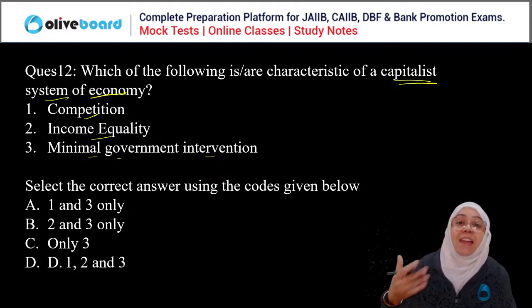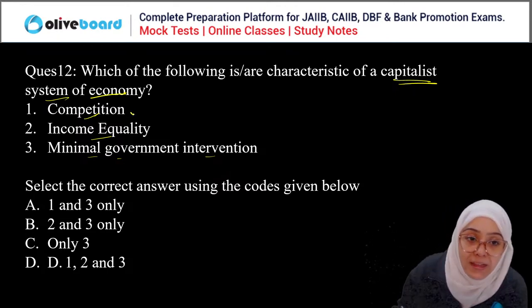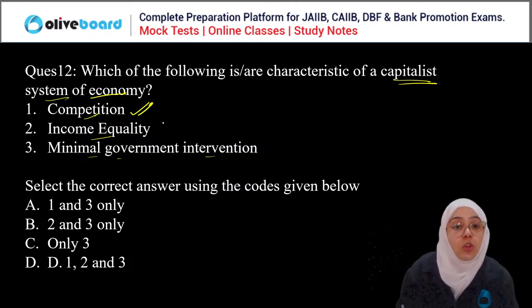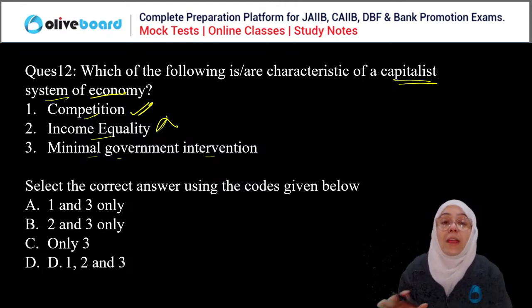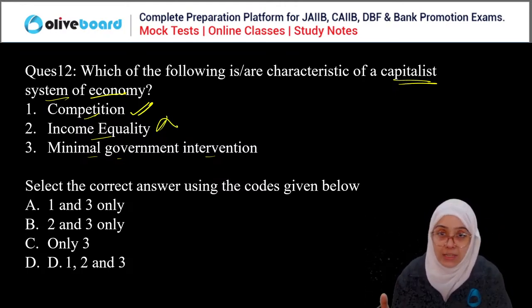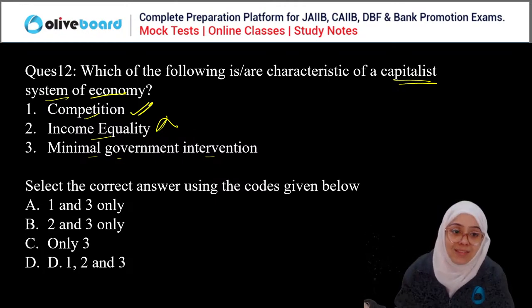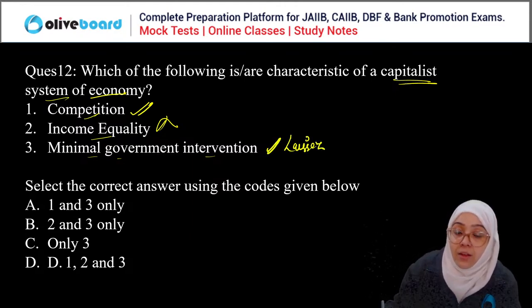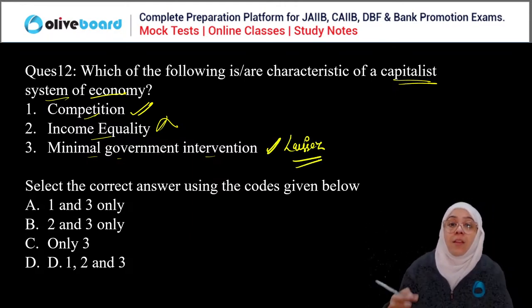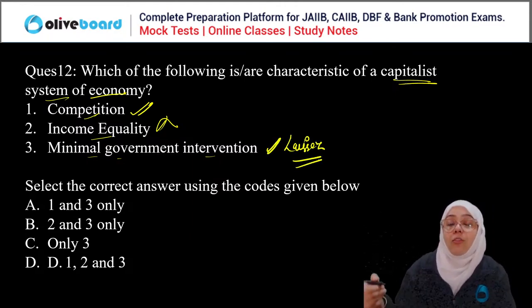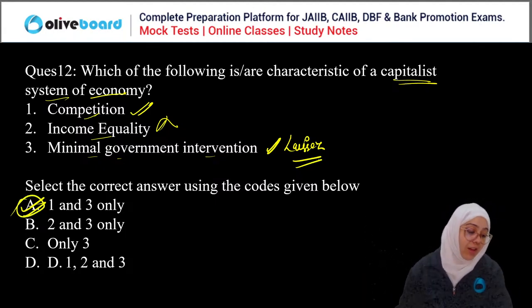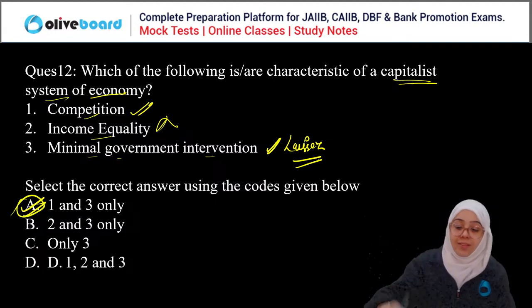So when the private sector is dominating, competition is there. Yes, competition is there. Income equality, no, there are income inequalities. Minimum governmental intervention, yes, that is called laissez-faire. So yes, first and third, these are the characteristics of a capitalist economy. So A is the correct answer here, everyone.